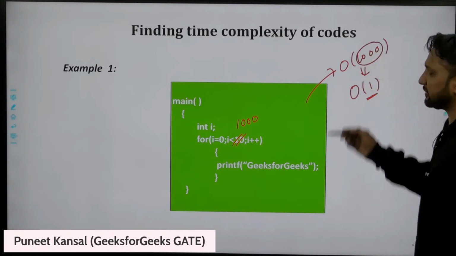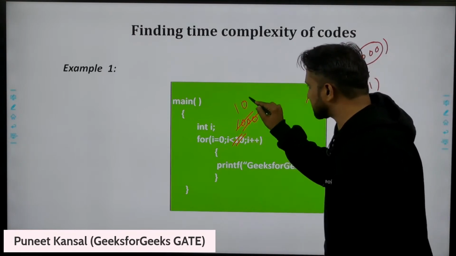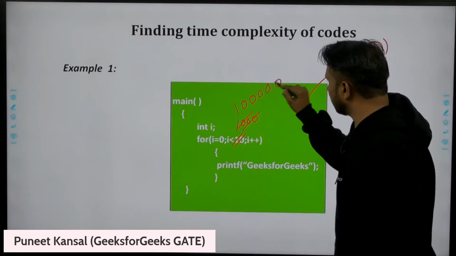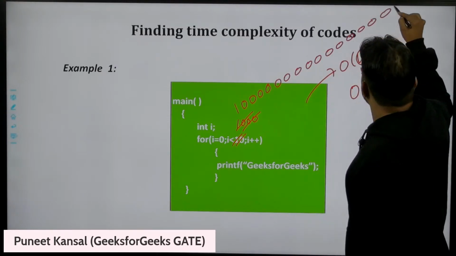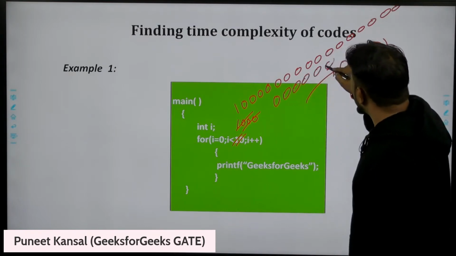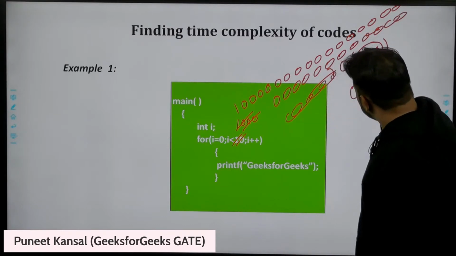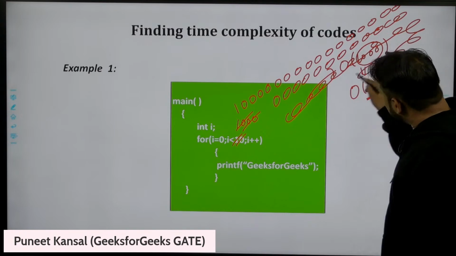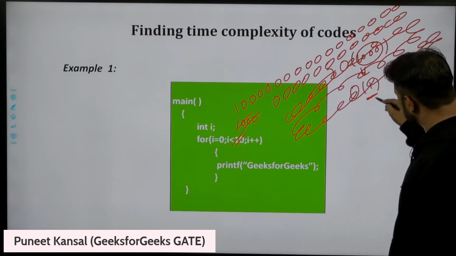This is constant. Now I'm replacing 1000 with this number. I don't have space, let me put more 0s. I want to fill this complete board with zeros.